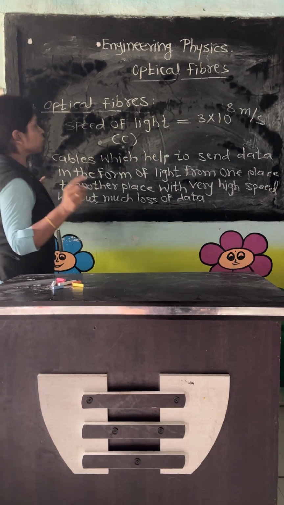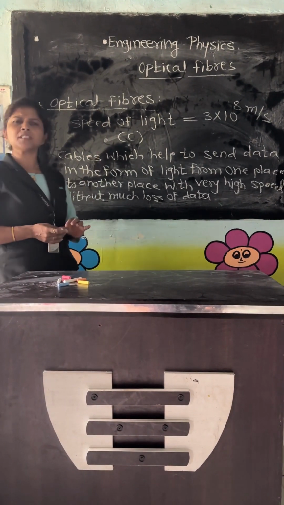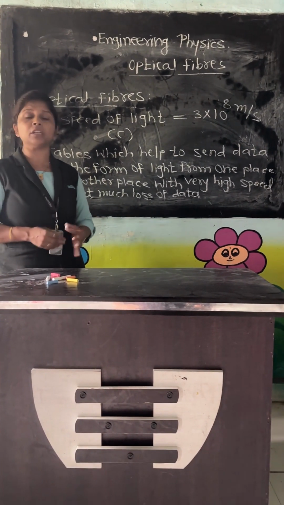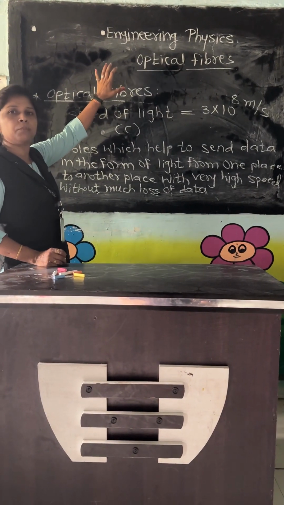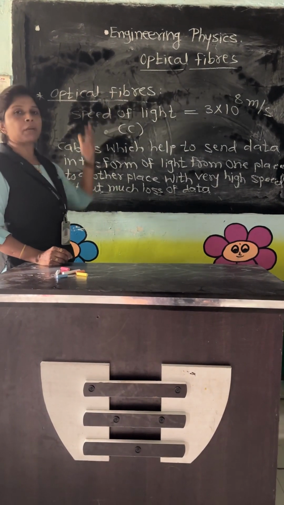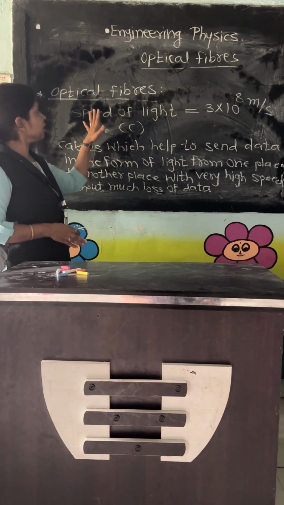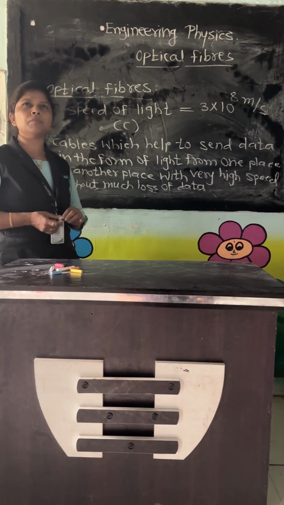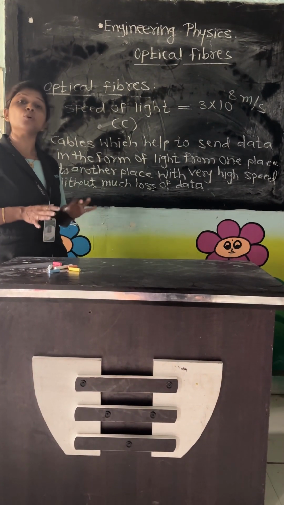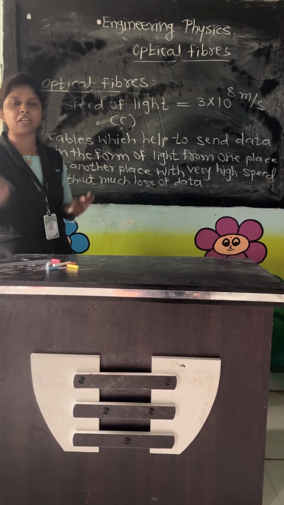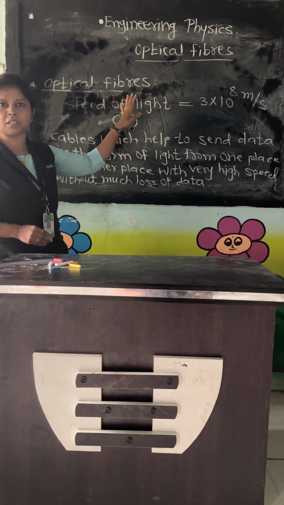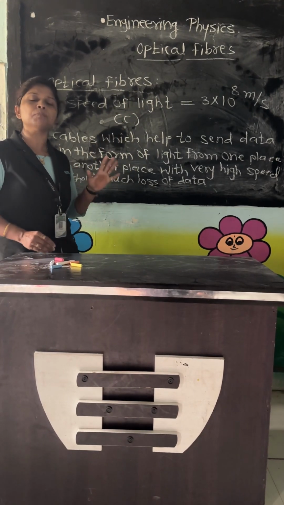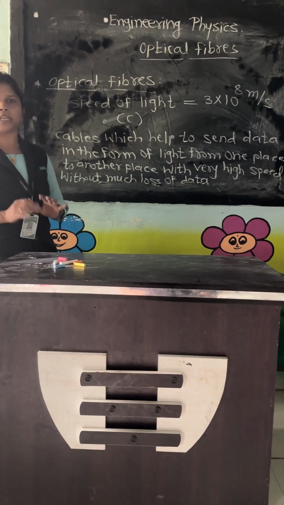Clear? So listen, optical fiber is a very newly emerging branch, and it has a very important meaning. If there were no optical fibers, there would be no internet. The internet exists only due to optical fiber cables, and thus it is very important in modern technology.